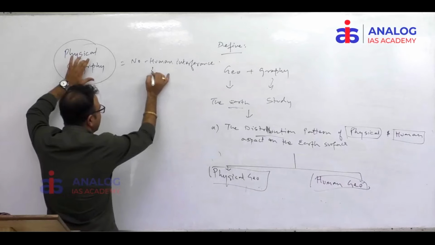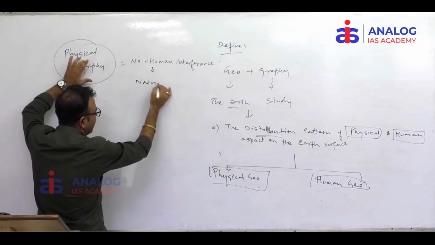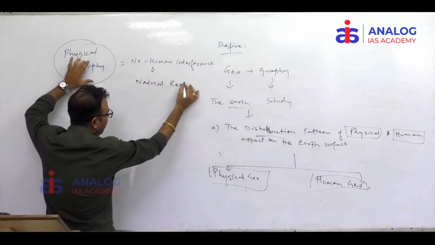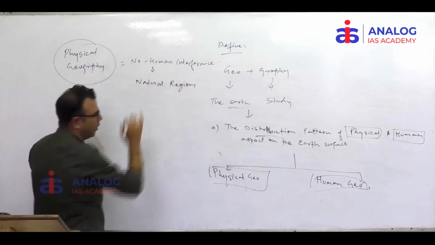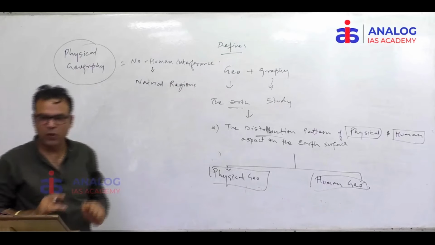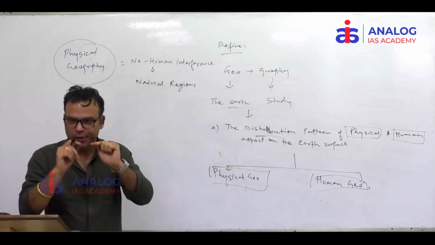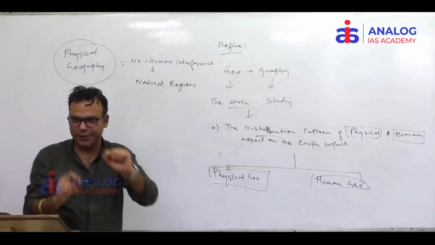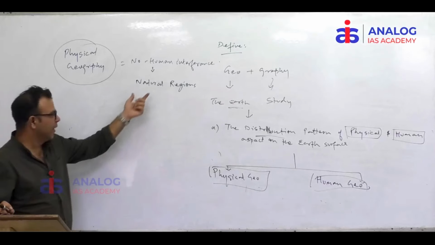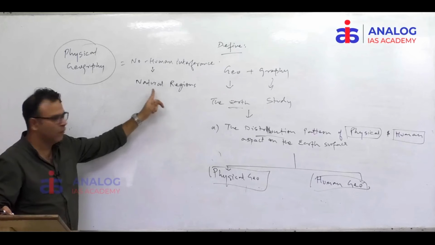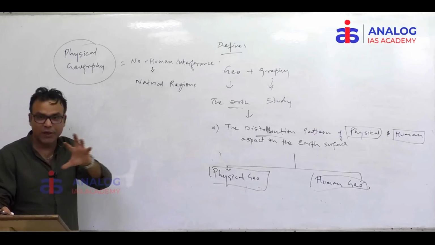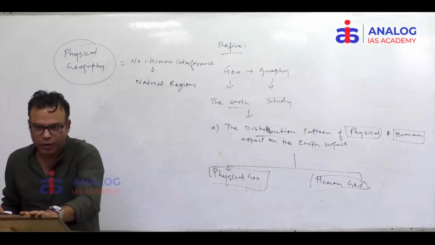So that geography is nothing but which regions? Natural regions will emerge because of that. When no human is directly or indirectly involved or taken into consideration, then it becomes a which region? That means study of natural regions. Study of what? Natural regions.